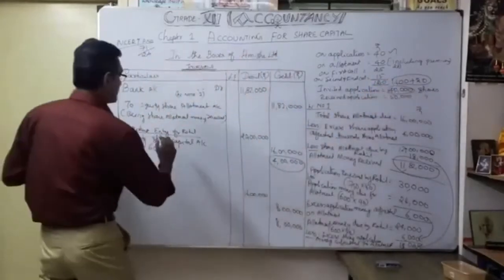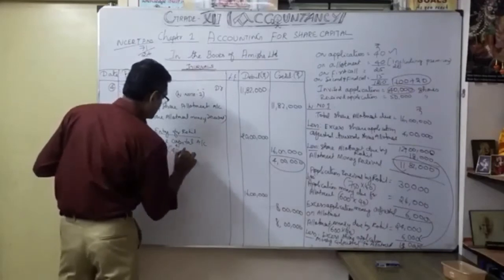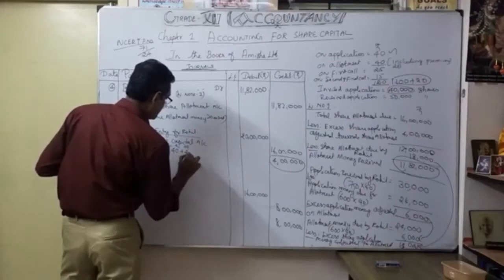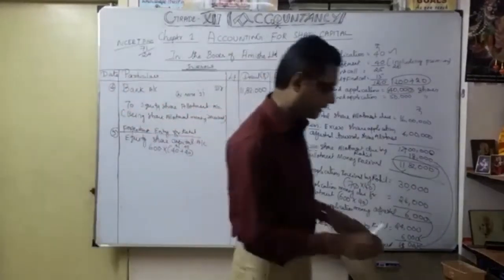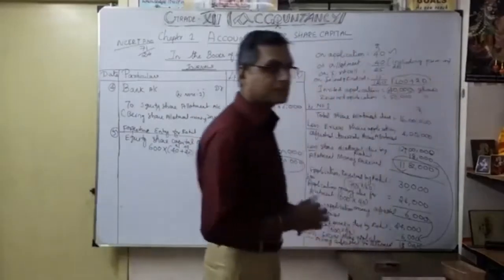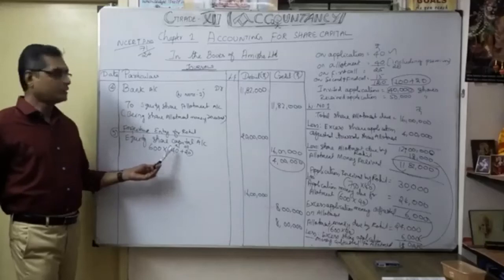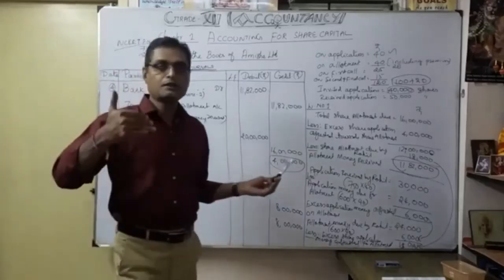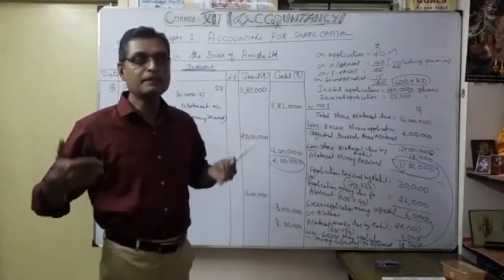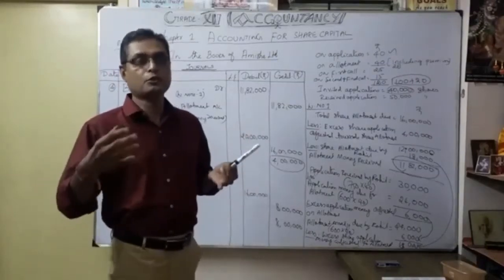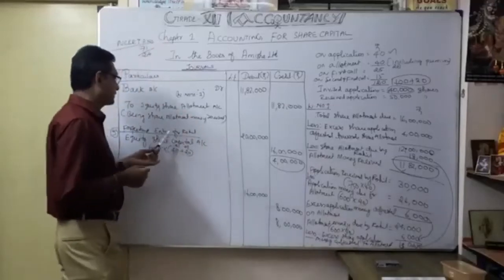So what is the called up? Understood now? 40 is application plus this is the allotment 20 rupees. So this is only 60 rupees. We are going to do the entries. That is very, very important. So only 600 shares into 40 is the application, 20 is the called up. Up to the called up you are going to consider. Here premium has not been received by the company from Rohit. Share allotment itself is a default. That is what we should be very careful about here.